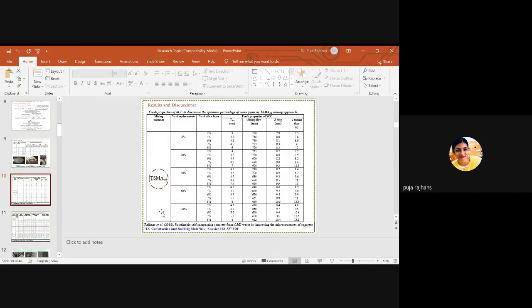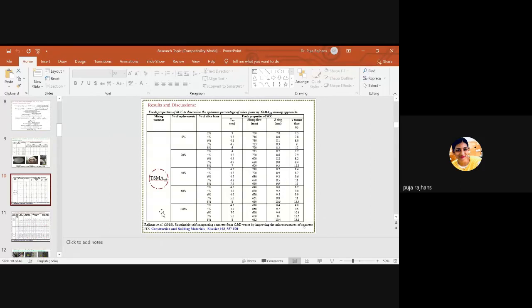For 20%, similarly go on. So for 100%, I have checked all the properties, and from this chart we have concluded that 7%, or up to 7%, of replacement of silica fume by fly ash, all the fresh properties are under the guidelines or within the range. So my optimum percent is 7%.